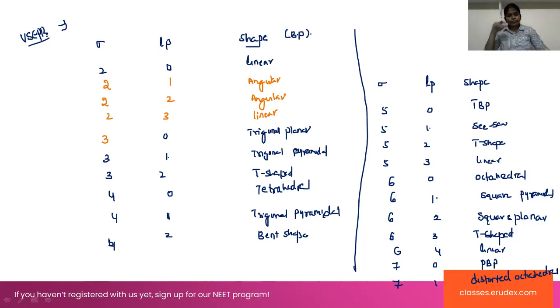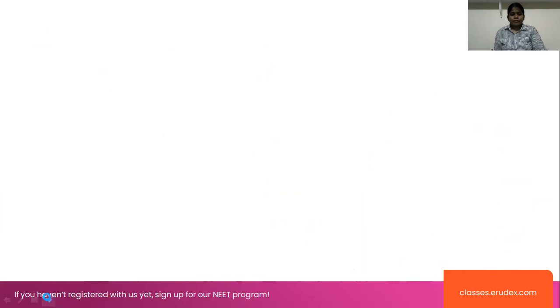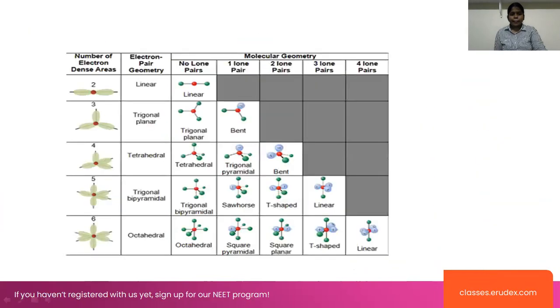Okay, now look at the structure here. This is linear, sp hybridization, then sp2 hybridization, sp3 hybridization. Next one is sp3d hybridization, sp3d2 hybridization. Here I will include the sp3d3 hybridization. Whenever one lone pair is present, then this will be the distorted octahedral,